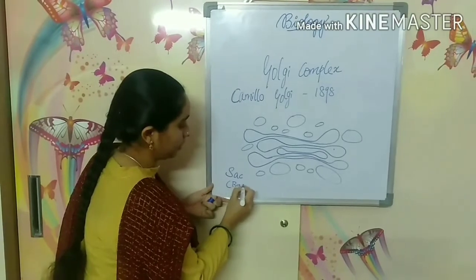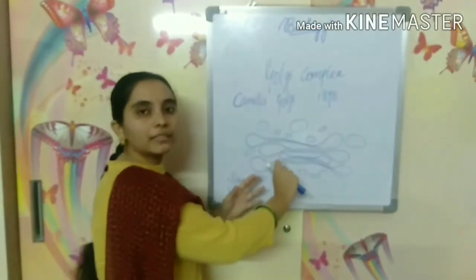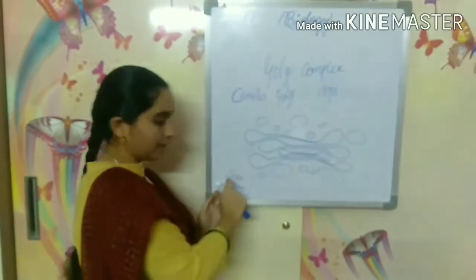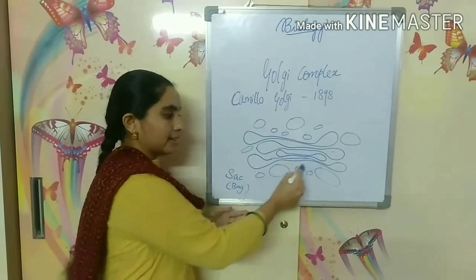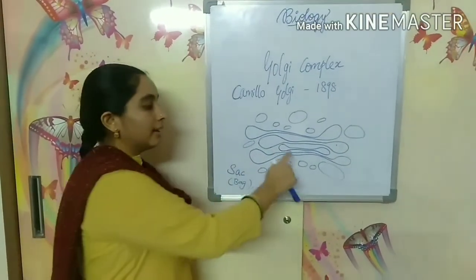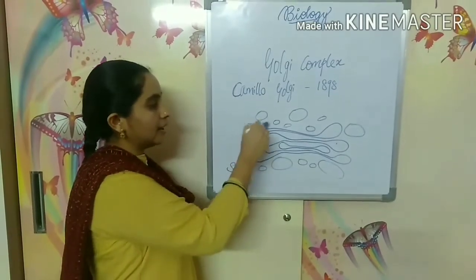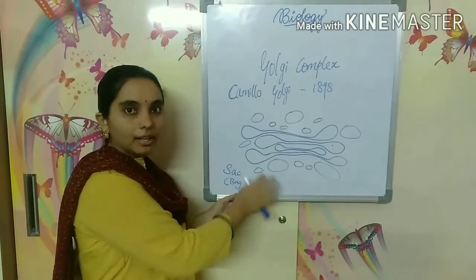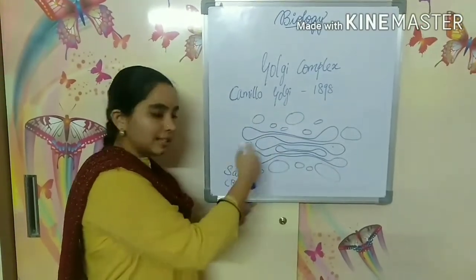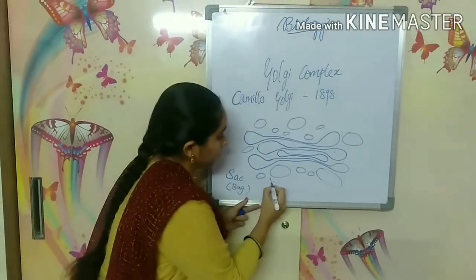There is some space between two membranes, so it is a sac-like structure. And there are many vesicles present. These circular or oval structures present around these sac-like structures are called vesicles.